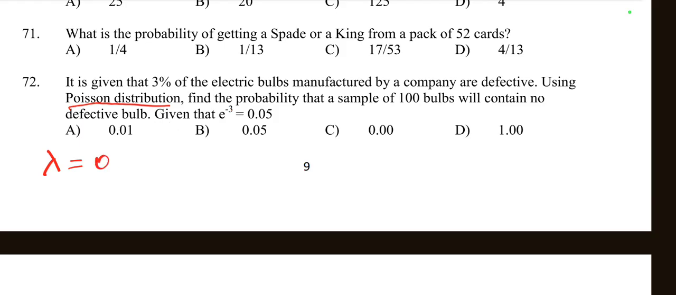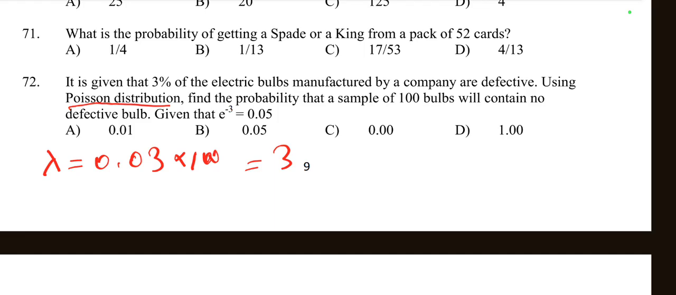So percentage of defective balls is equal to 0.03 into what is the sample size? Sample size is equal to 100. So 0.03 into 100 is equal to 3. So here mean number of defects or lambda is equal to 3. So now we use the Poisson probability formula.